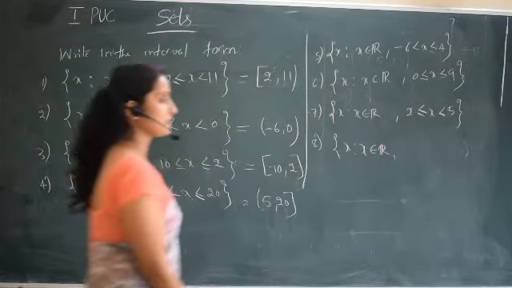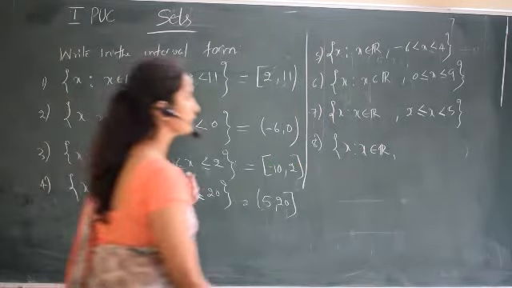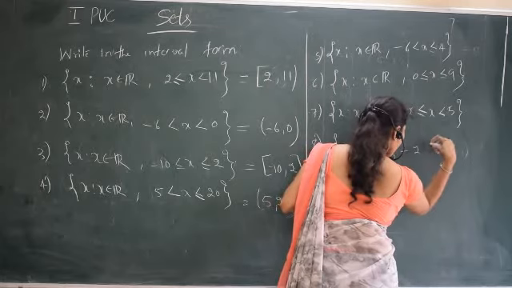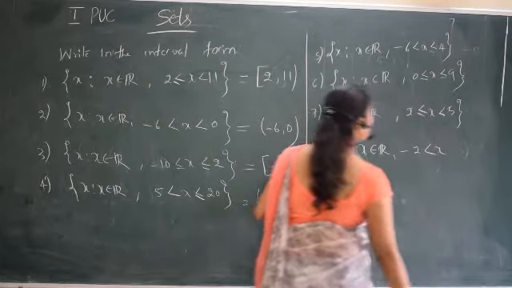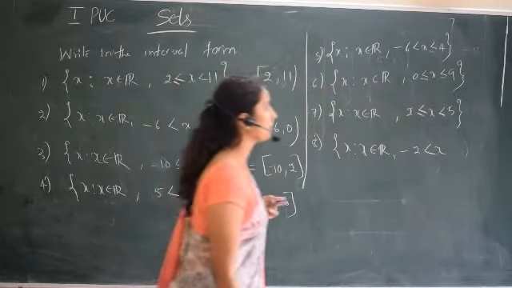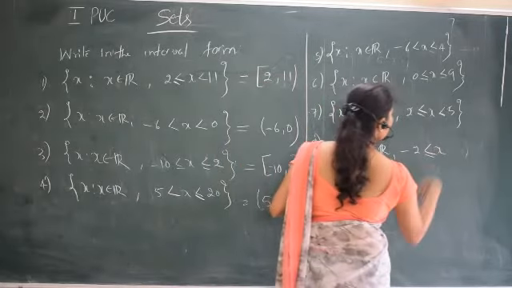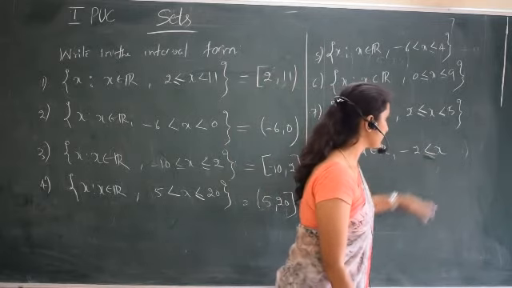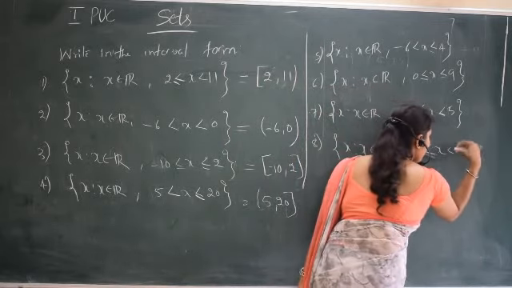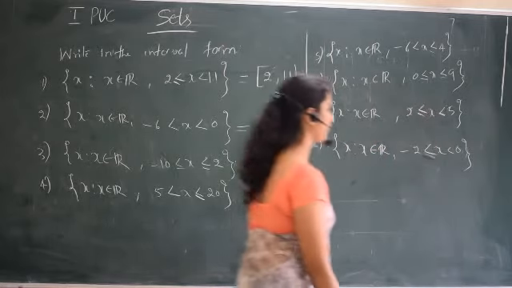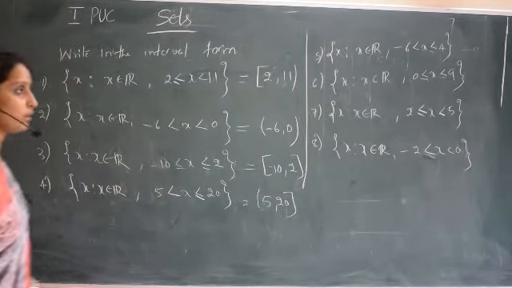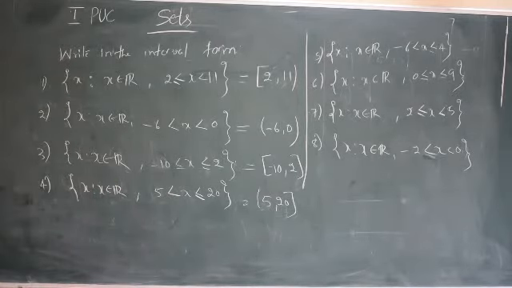Set of all x such that x belongs to R, then -2 less than x less than 0. So these four I have solved. Those four are the homework problems. You have to write them in the interval form.